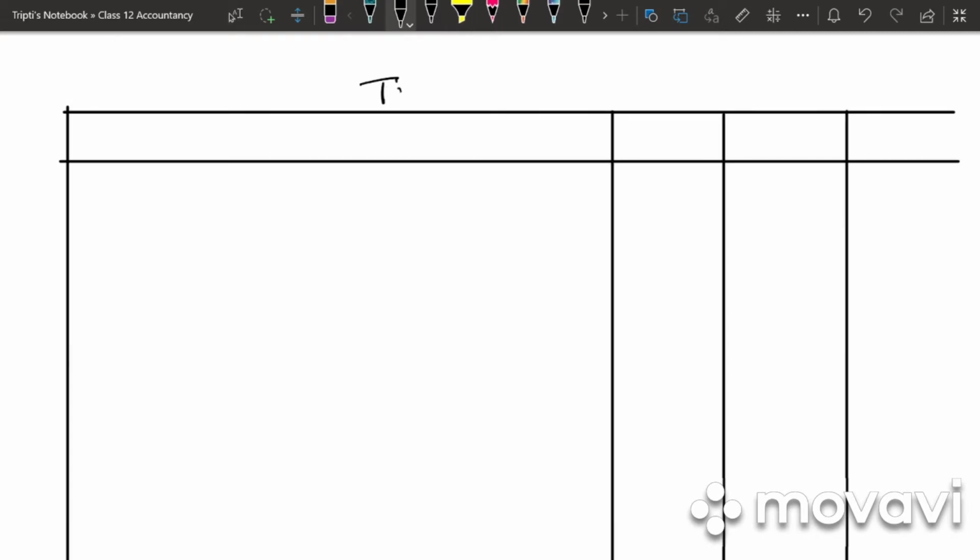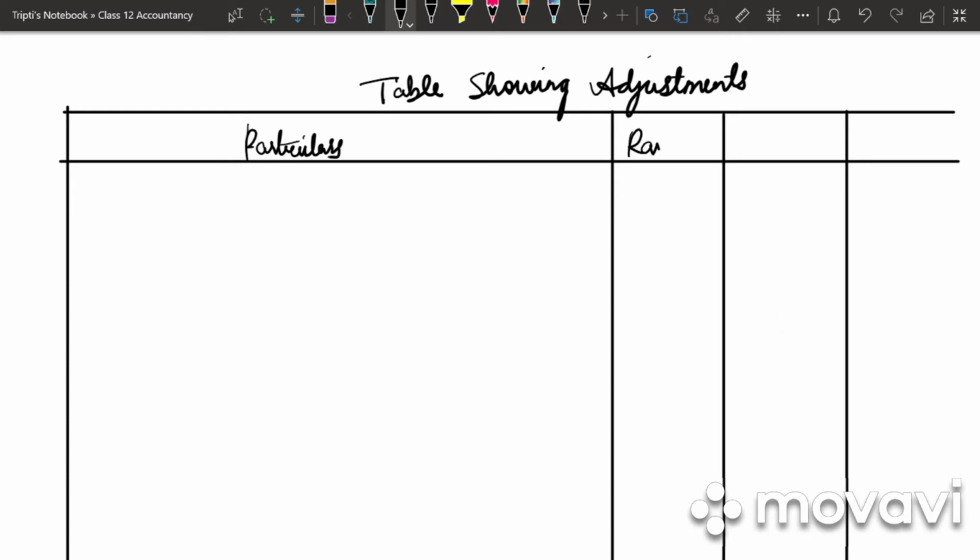So first we will be having a table showing adjustments. We have particulars. There are two partners, that is Ravi, Mohan, and the last column will be total.